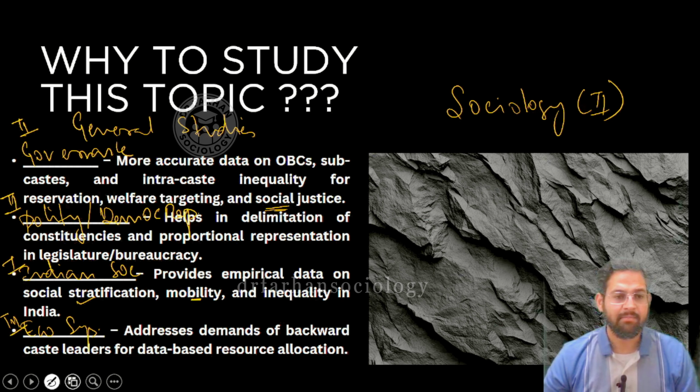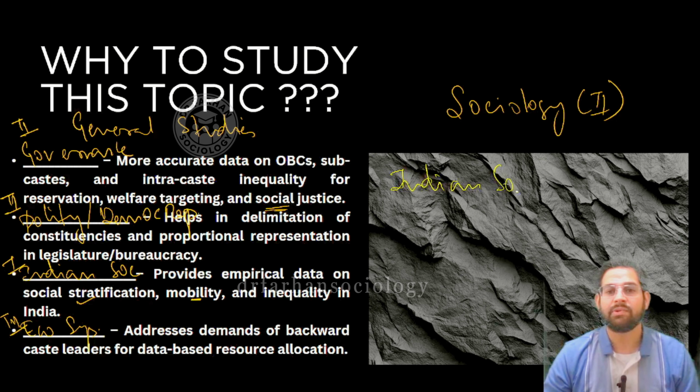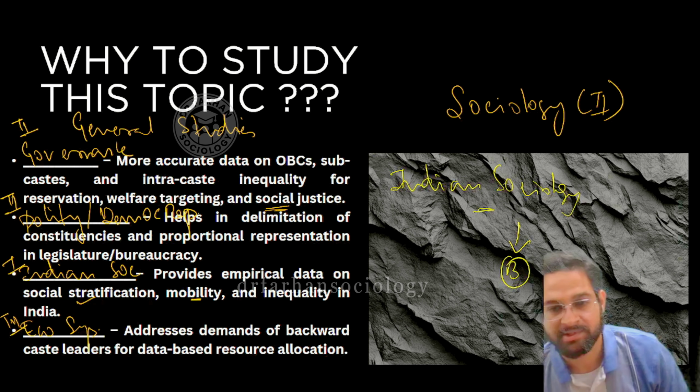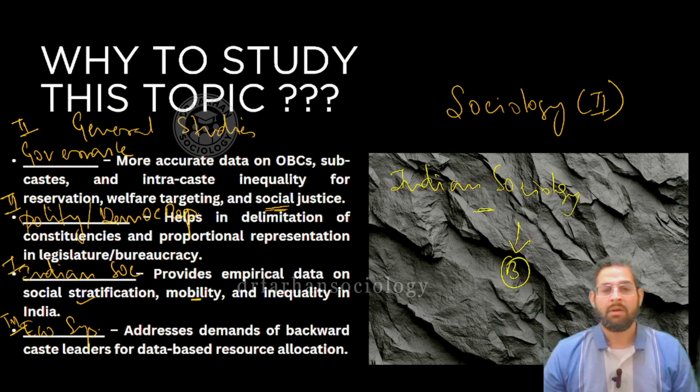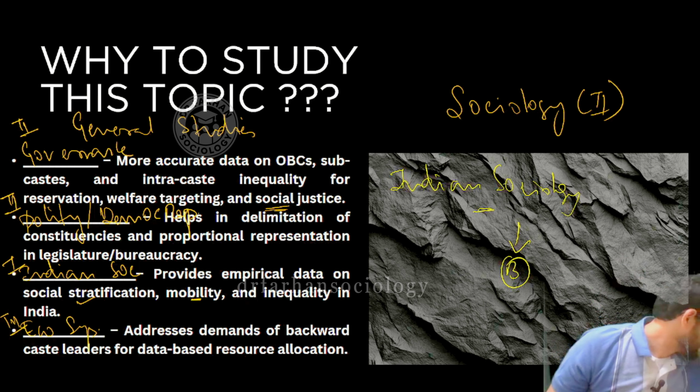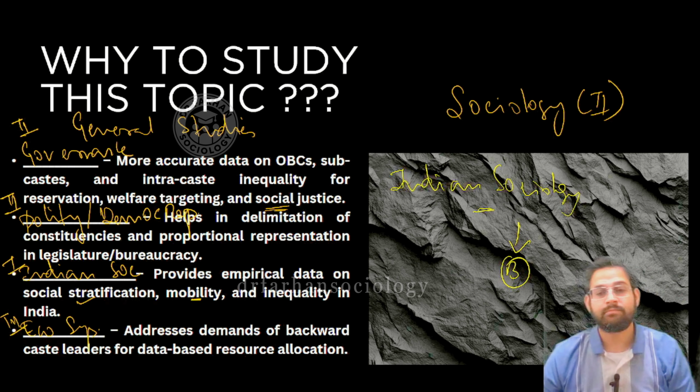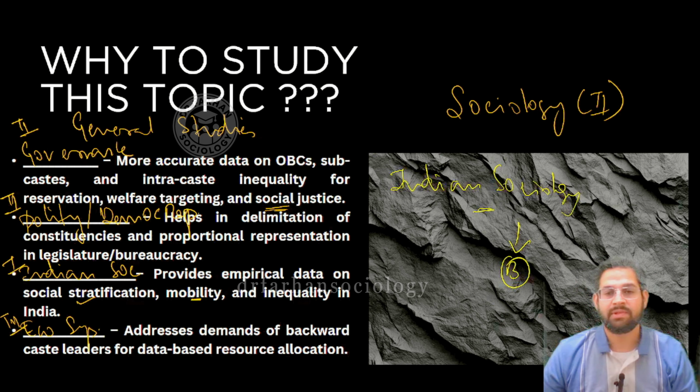But where I am more inclined to discuss is that this topic is highly relevant when it comes to your subject of Indian sociology. There is a specific topic in part B, social structure. When we're talking about the social structure in India, there is a specific topic called caste.